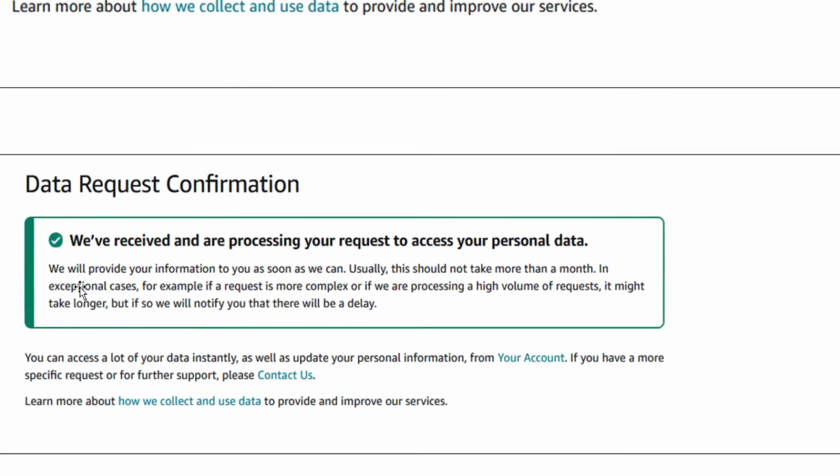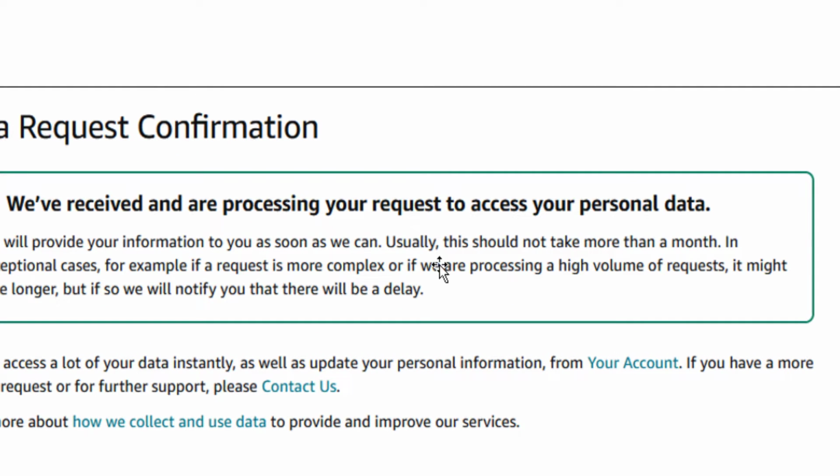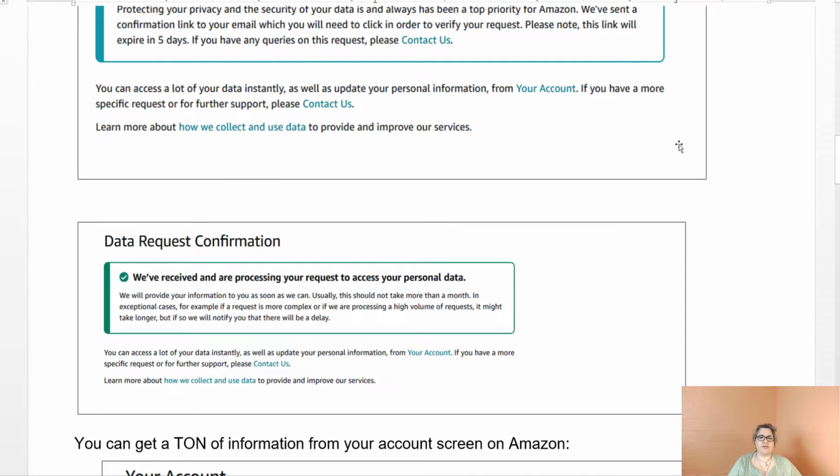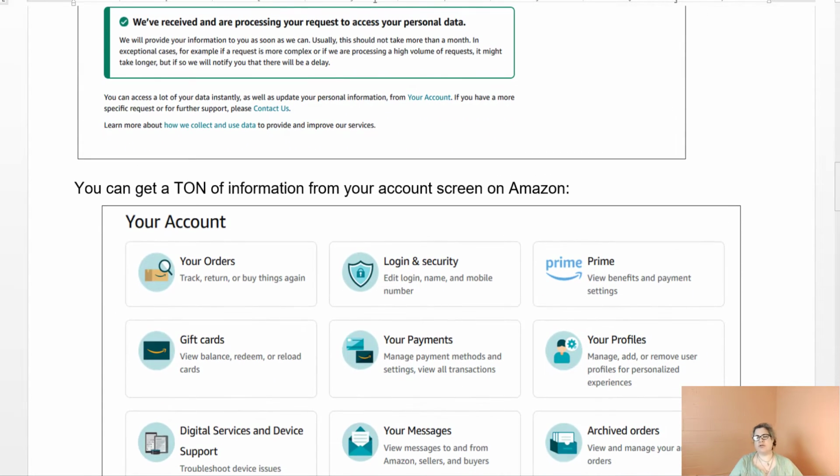You can see right here, we will provide your information as soon as we can. Usually this should not take more than a month. So that is a lot of data. And just to show you too, they do redirect you. They say that if you have questions, you can get a lot of data from your own account screen.